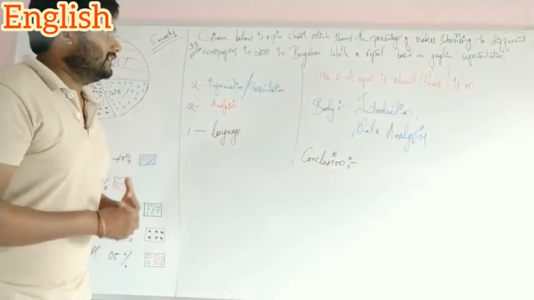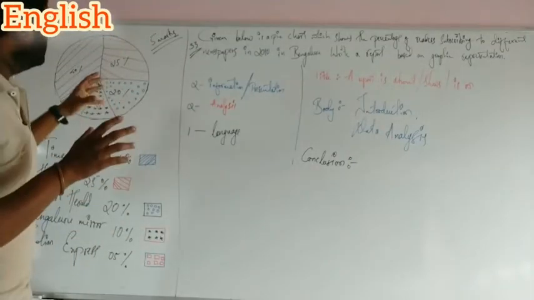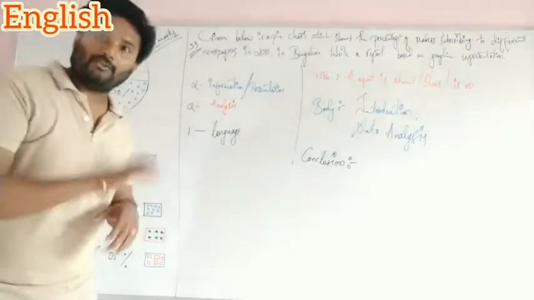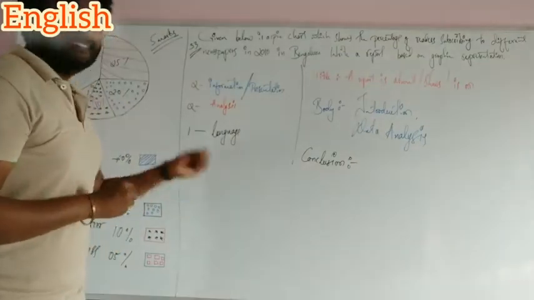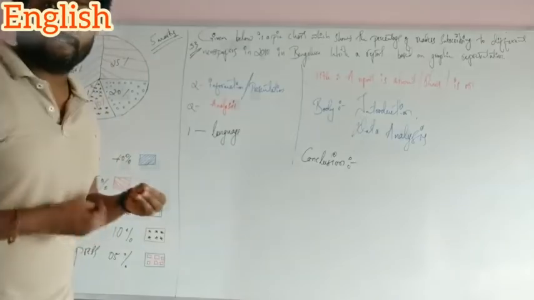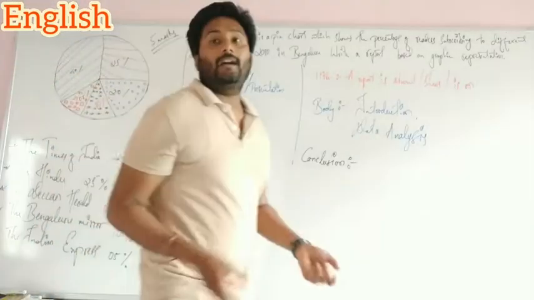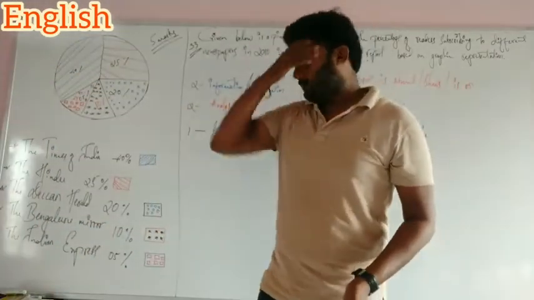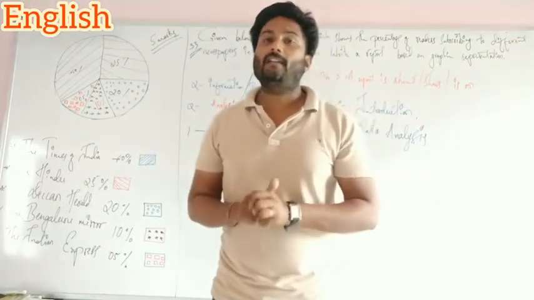By looking at this, you should write a passage. See, what is it? The pie chart represents the percentage of newspaper readers, how many percent of the newspaper readers there are, and how much they subscribe to each newspaper.